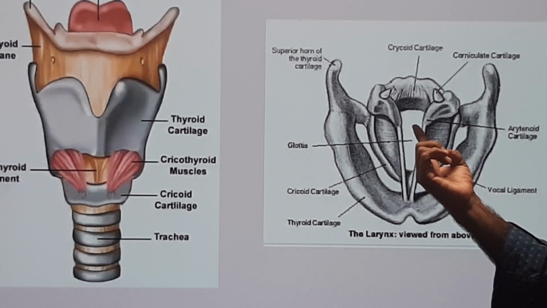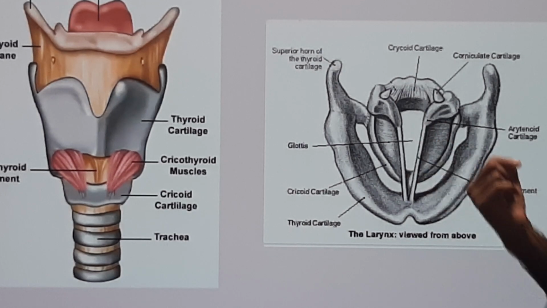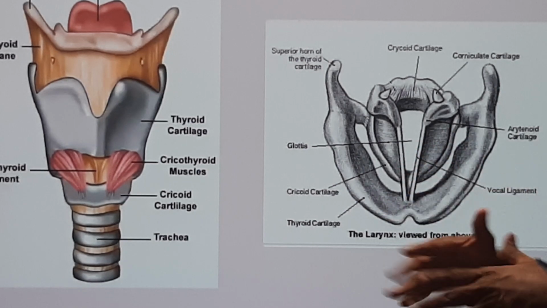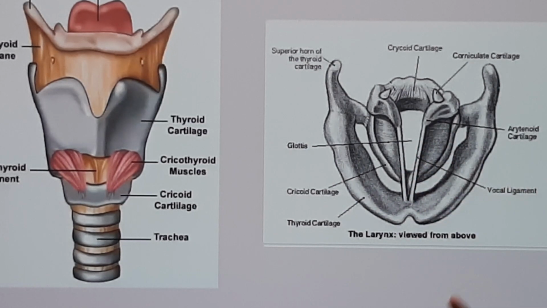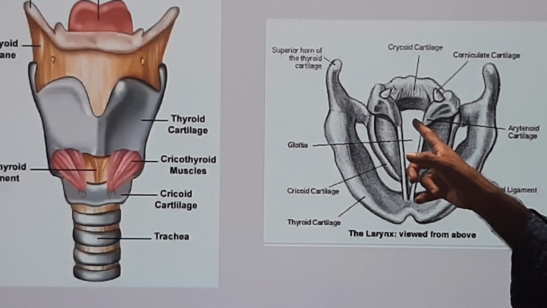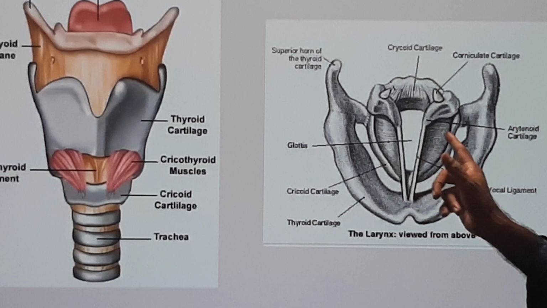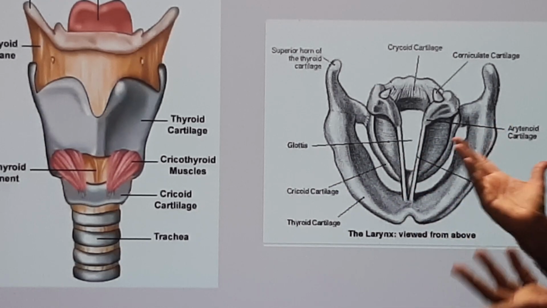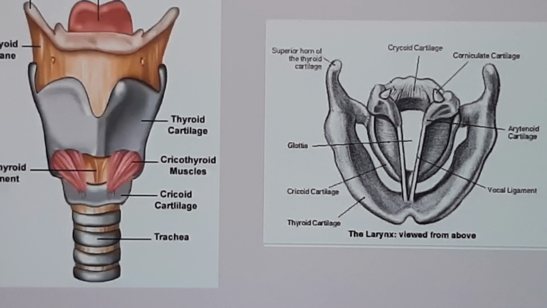When air passes through this opening, this gap, the vocal cords vibrate. Because of those vibrations, sound is produced there. Okay, you got rima glottidis, vocal cords. On either side of the vocal cords, the mucous foldings are called false vocal cords. Okay, this is about vocal cords. Hope you understand.